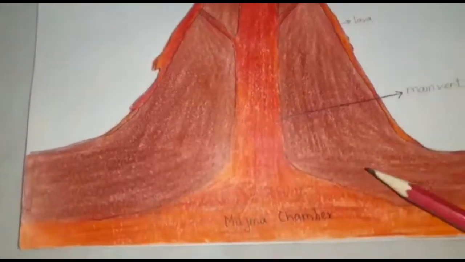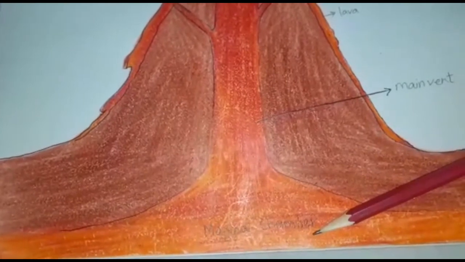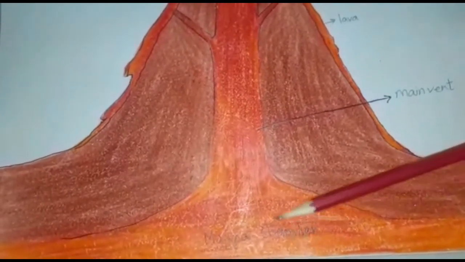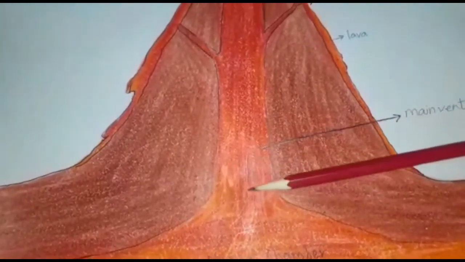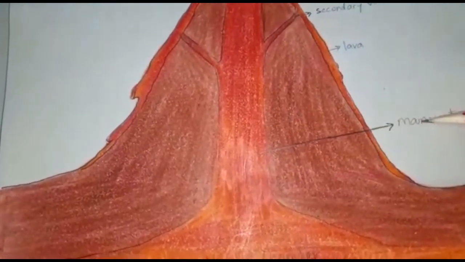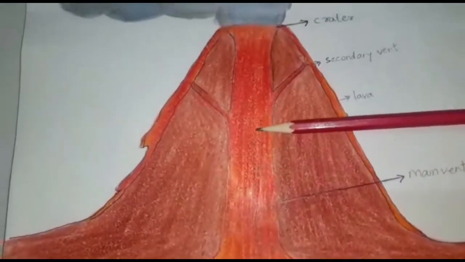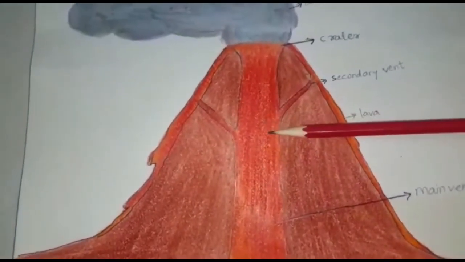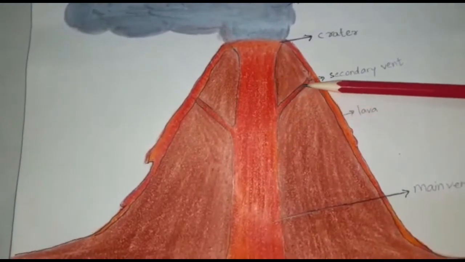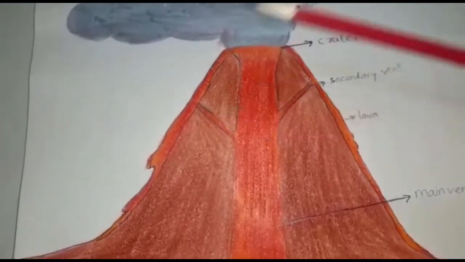Now look at this. This is the magma chamber. Because of gases and vapor, this magma rises upwards. This is the vent, main vent. From this vent the magma rises upwards and tries to come out. Wherever it finds space or where weaker crust is there, it tries to come out.